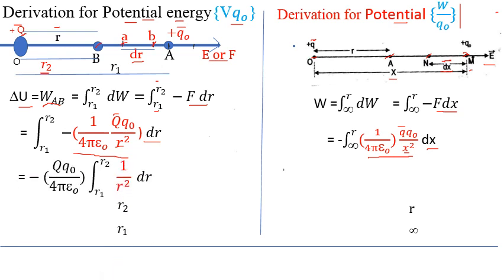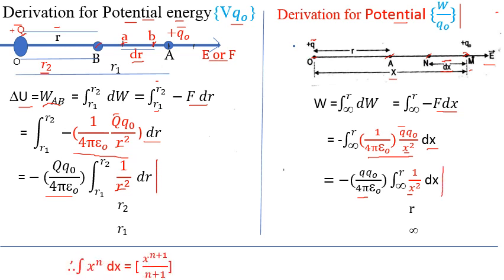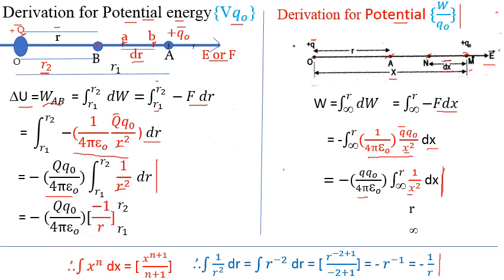Next to this, the constant factor is outside. So integral of 1 upon r square dr. In this case also constant factor is outside. So integration of 1 upon x square with dx. Now to find out this integral 1 upon r square or 1 upon x square, we use the standard form. And using this standard form, we got this integral of 1 upon r square as 1 upon r, or integral of 1 upon x square is 1 upon x. So we can write next step, here minus 1 upon r, here minus 1 upon x.